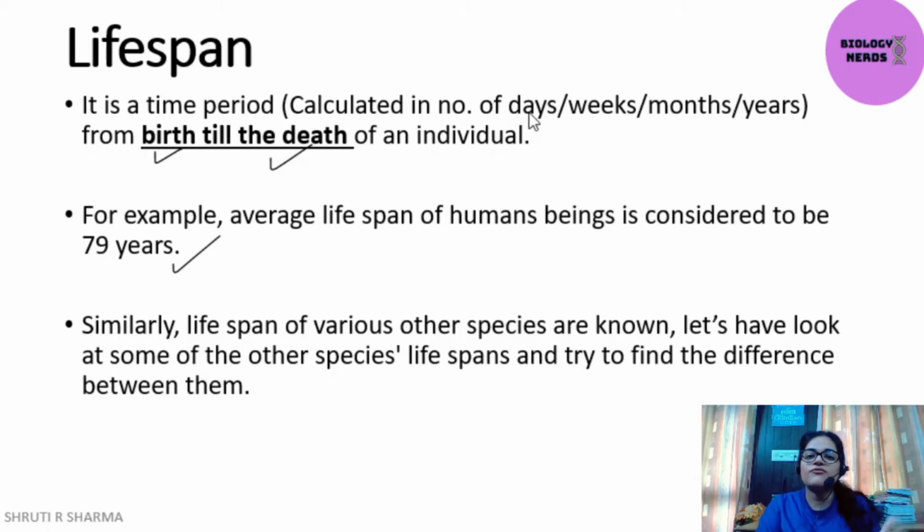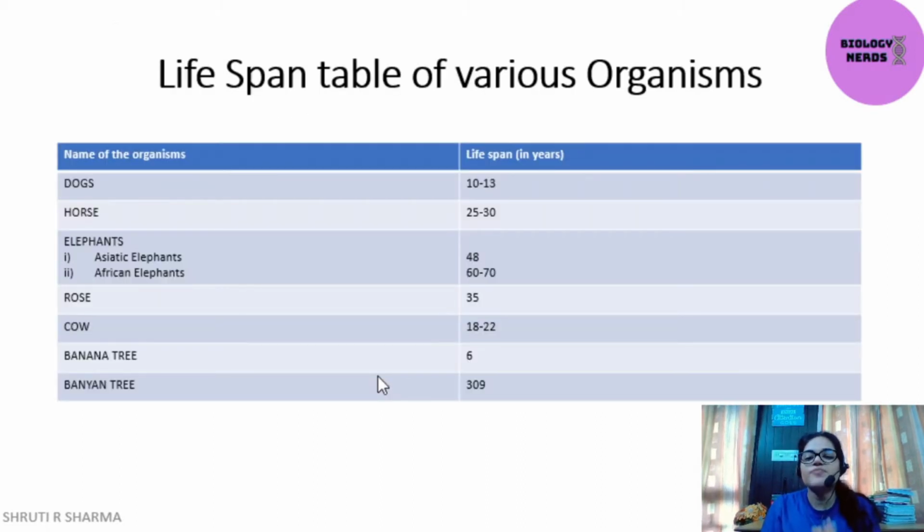Similarly, there is a lifespan of all the organisms which we humans have calculated. So let's find out what these various lifespans are, because this is also given in your NCERT. This is the lifespan table of various organisms. It shows dogs, horses, elephants, rose, cows, banyan tree, banana tree. For example, dogs can only live up to 10 to 13 years. That's sad. They should be immortal actually. Horses live up to 25 to 30 years.